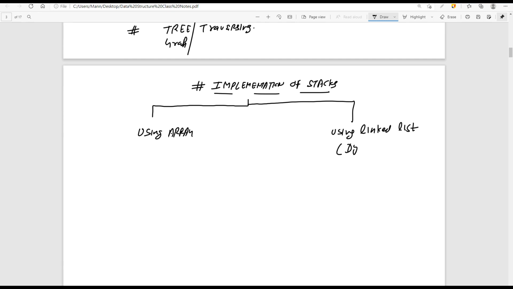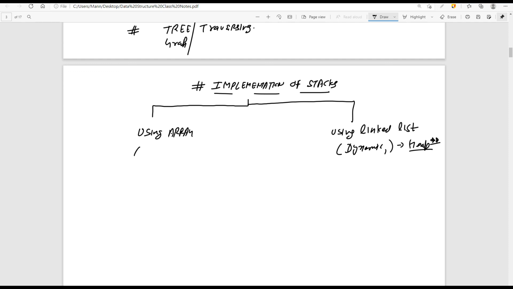Using array and using linked list. Kind of dynamic implementation. When you study about heaps, then you will know that a heap is a kind of dynamic implementation of the linked list.